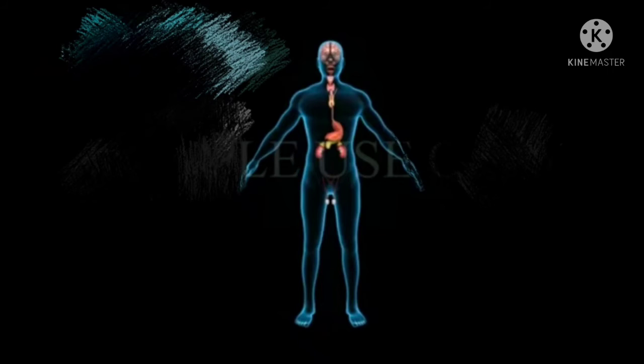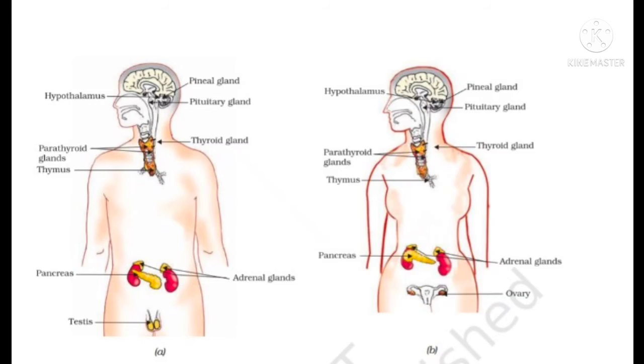There are 8 different types of endocrine glands in the human body. Let us learn about them in detail one by one, and we will see what their functions are, how they are coordinating with the human body. Endocrine glands in human beings. The diagram A is of the male and the diagram B is of the female glands. Now let us see one by one in detail.